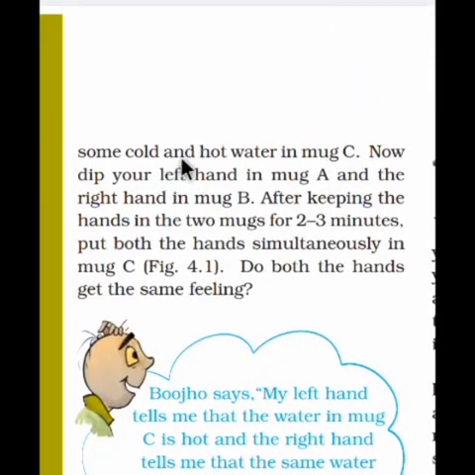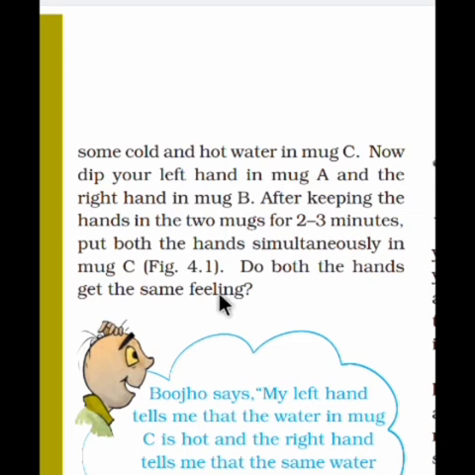Pour some cold and hot water in mug C. Now dip your left hand in mug A and your right hand in mug B. After keeping the hands in the two mugs for 2 to 3 minutes, put both hands simultaneously in mug C. Do both hands get the same feeling?